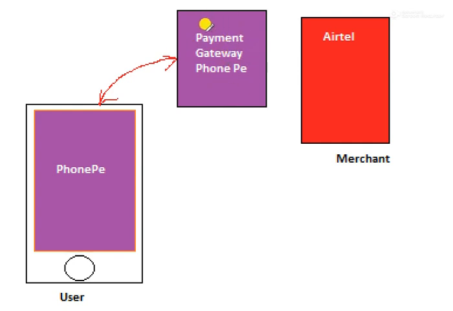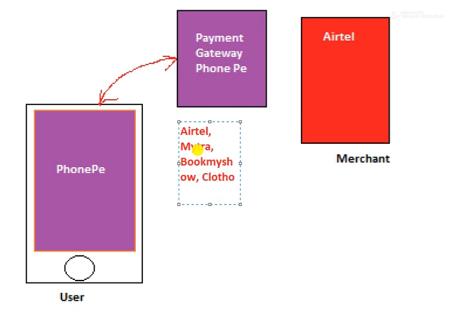Now this payment gateway will also include the list of merchants, like Airtel, Myntra shopping, Book My Show, some clothing websites, and some cylinder providers, that is LPG providers, and so on.